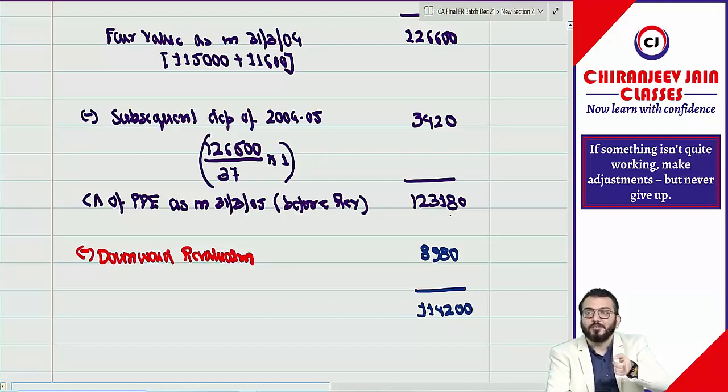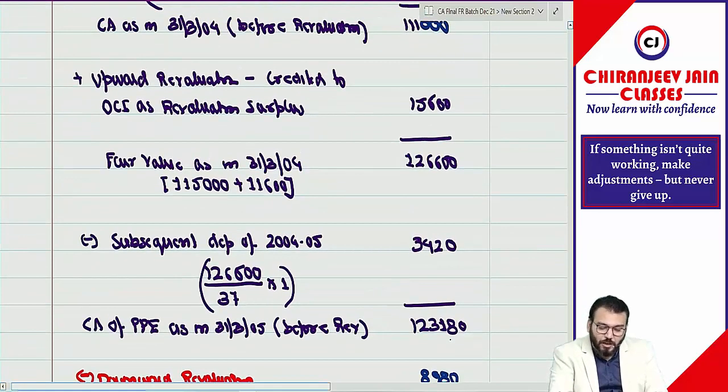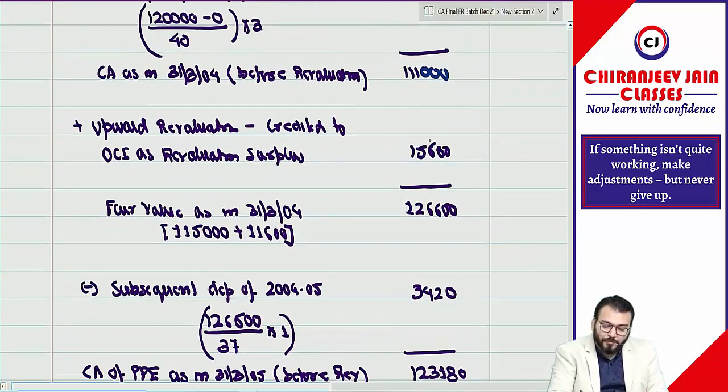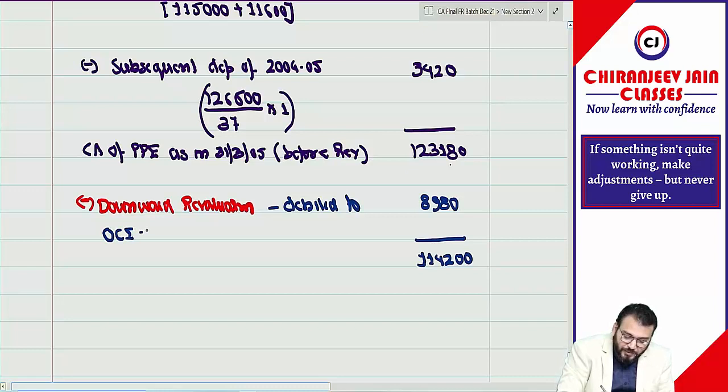This will be debited to what? OCI, to the extent of revaluation surplus available. So you can see how much revaluation surplus we have. 15,600. Sufficient we have. So can I say this will be debited to what? Debited to OCI, revaluation surplus.